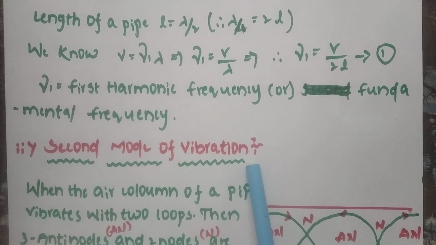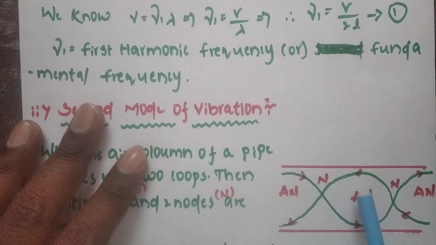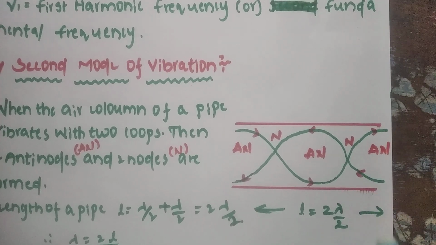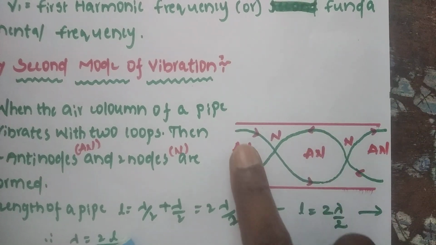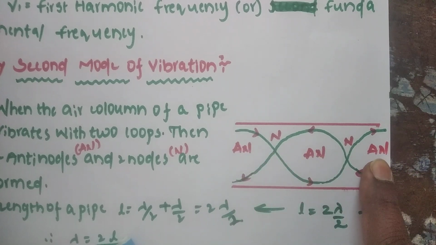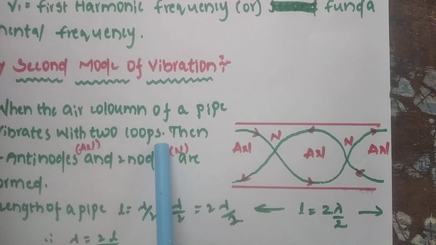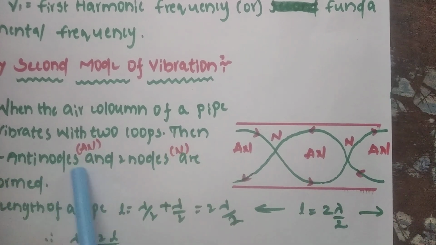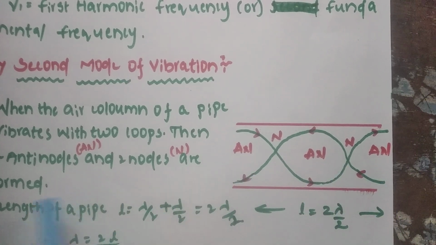Next, second mode of vibration. Here one loop is formed, and now total two loops are formed: 1 plus half, 1 and half plus half. When the air column of a pipe vibrates with two loops, then three antinodes, 1, 2, 3, and two nodes are formed.